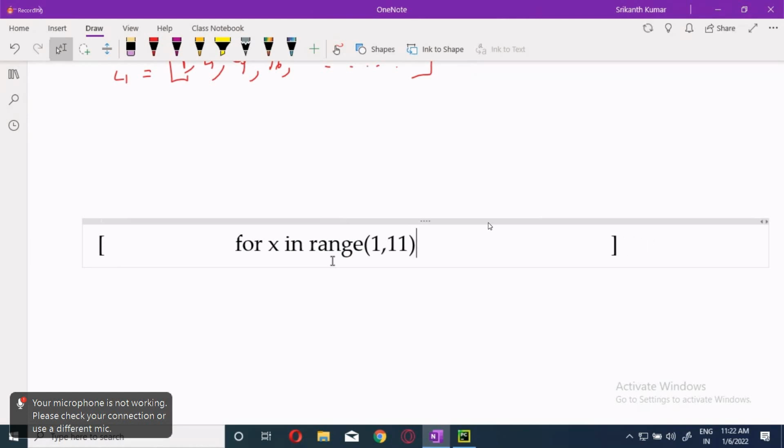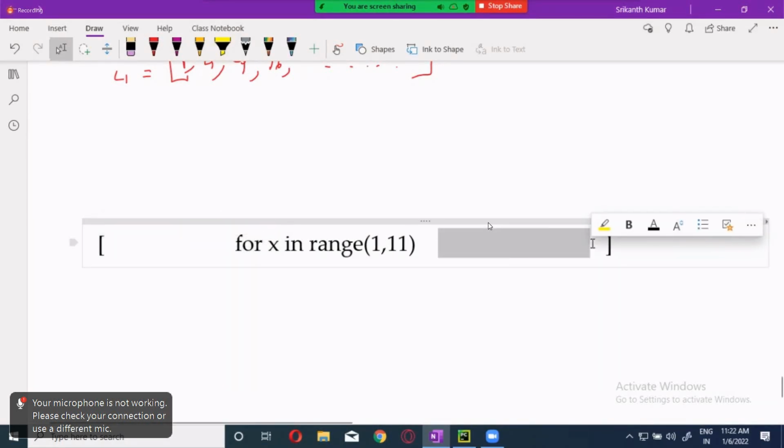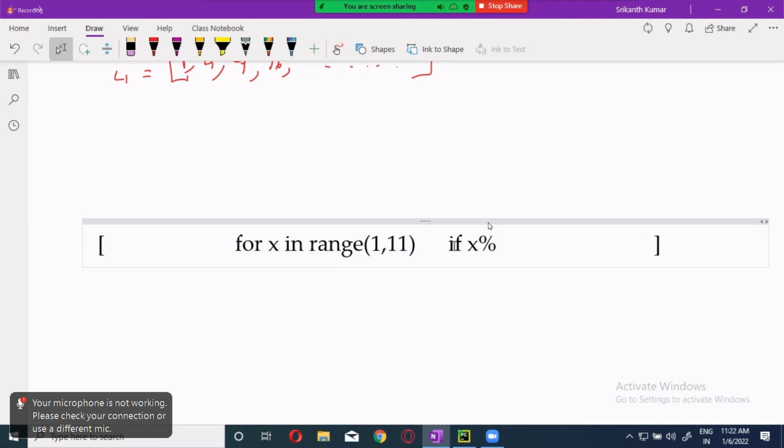Now, there are two parts: before the if condition and after. Before, what should come? Extreme left, the output expression. The if condition should be on the right side. Here, what are we going to put? If x modulus 2 is equals to 0.